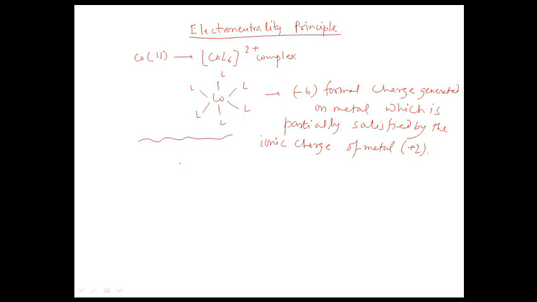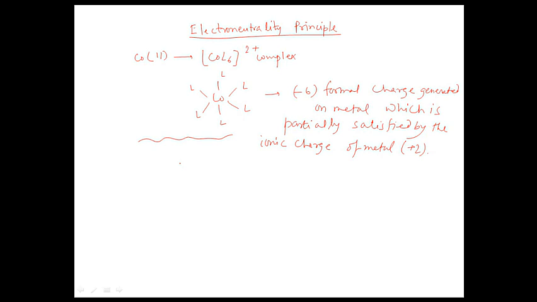The bonding electrons will not be shared equally between the metal and the ligand, thus inducing a positive charge on the metal to help offset the unfavorable formal charge.